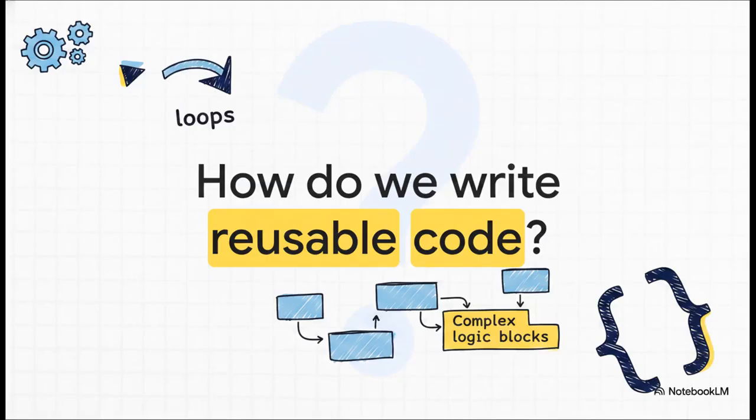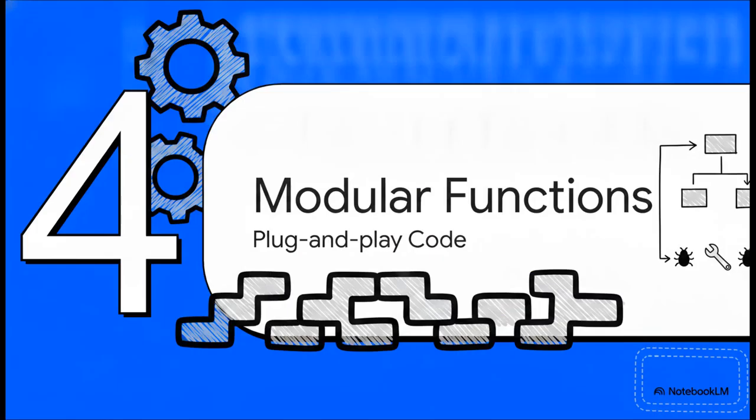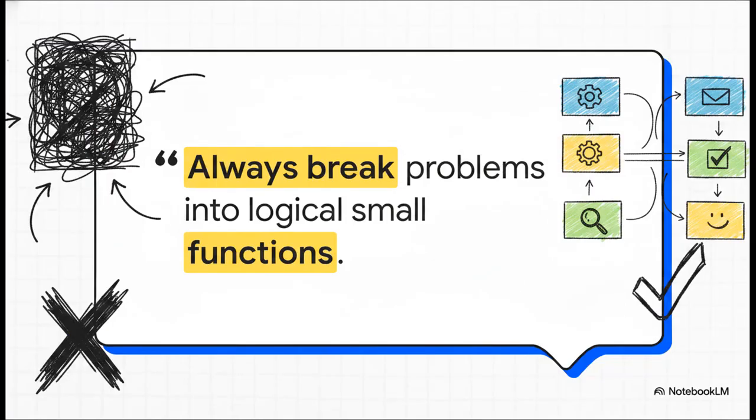But what happens when our code gets massive? How do we avoid repeating these complex logic blocks all over our scripts? Basically, how do we write truly reusable code? That brings us to Section 4, Modular Python Functions. Functions are the ultimate tool for creating modular, plug-and-play code that you can rely on again and again without rewriting a single line.